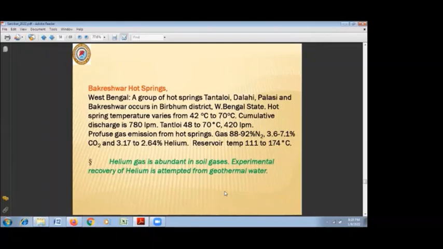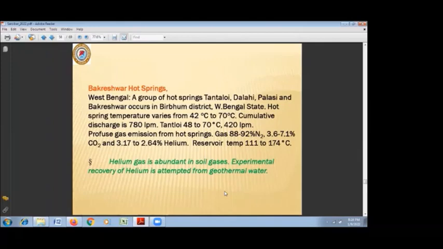The hot water in these pools is utilized to recover and extract the helium. The Department of Atomic Energy had put one project here for the extraction of helium from the hot water of Bakreshwar. The reservoir temperature is estimated to be maximum up to 174 degrees centigrade by various different methods.